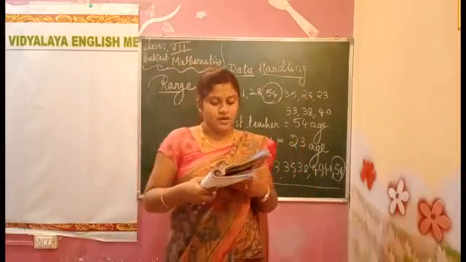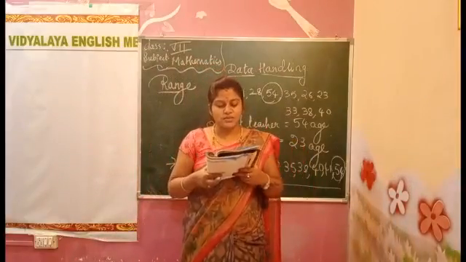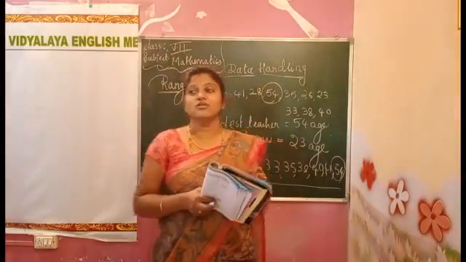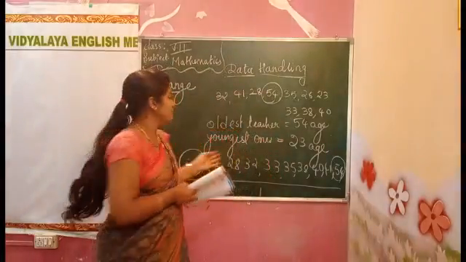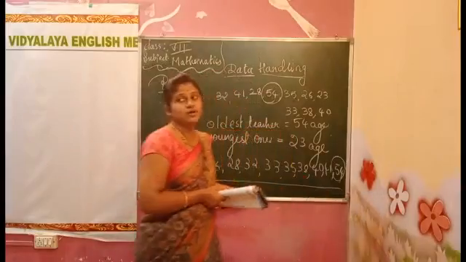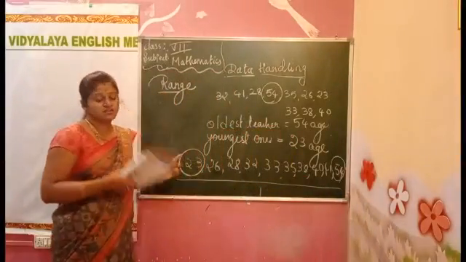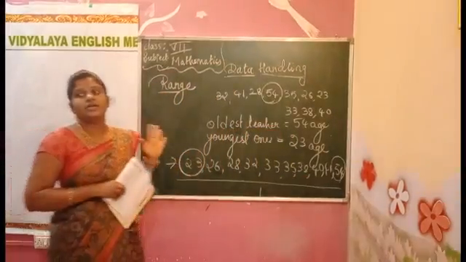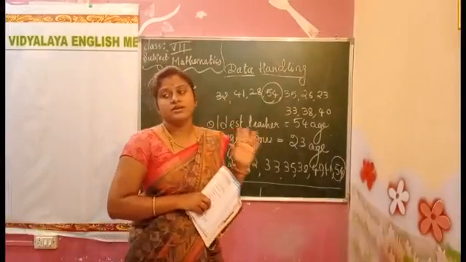Now the last question: what is the mean age of these teachers? Mean age means we have to add all these numbers and divide by how many teachers they have given, 10 teachers.